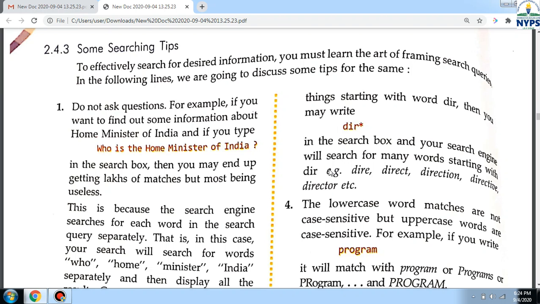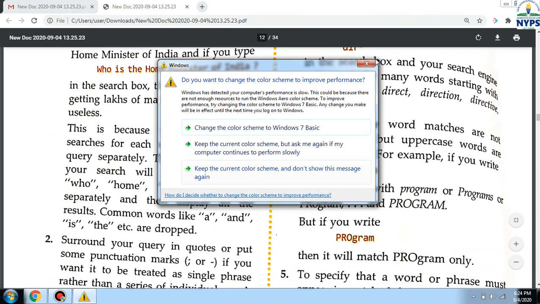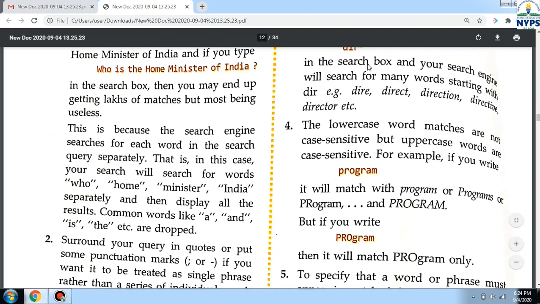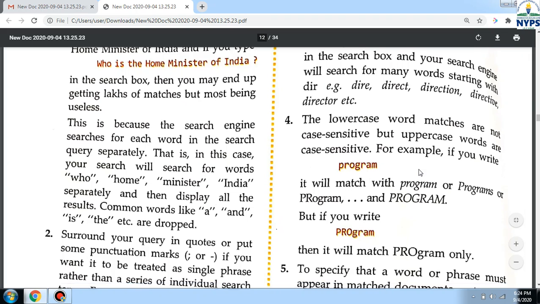The next is lowercase word matches are not case sensitive, but uppercase words are case sensitive. Lowercase means small letters and uppercase means capital letters. So capital letters are case sensitive. Whatever is written in capital letters, it will show exactly based on that word. But if we are writing in small letters, it will search for all of these.